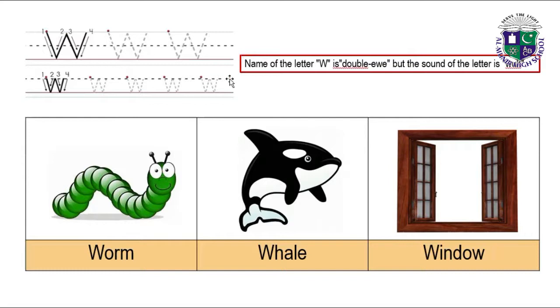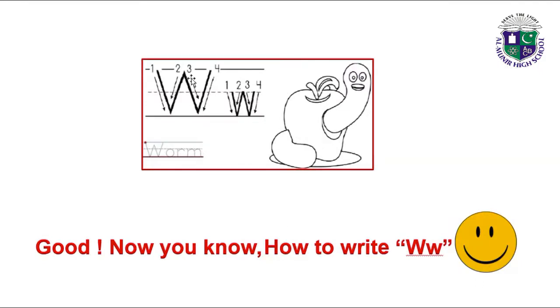Now you have to trace on these dots. W-O, warm. W-O, whale. W-O, window. Warm, whale, window. So you have to trace on this warm as well, students.